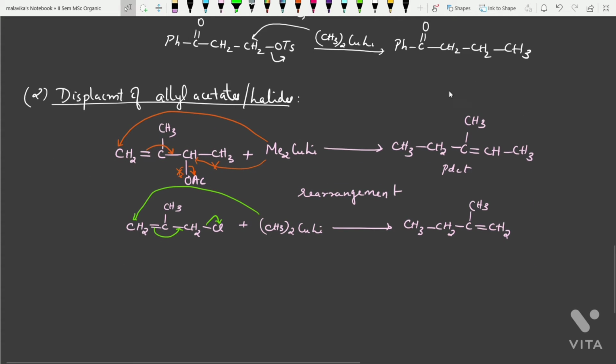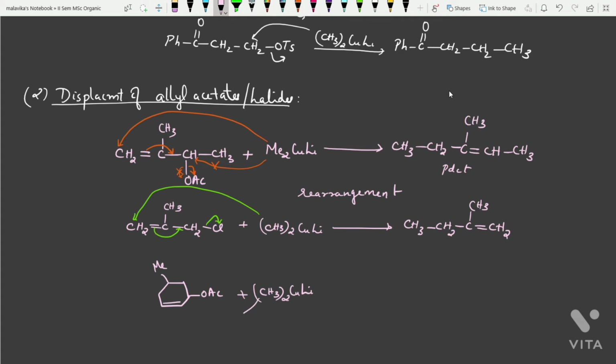Similarly, you can have another substrate which is having an acetate leaving group. Suppose here methyl group, and here you have OAc. Okay, now you will be treating it with Gilman reagent, lithium dialkyl cuprate. Here also what will happen?